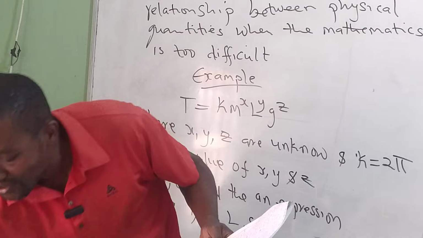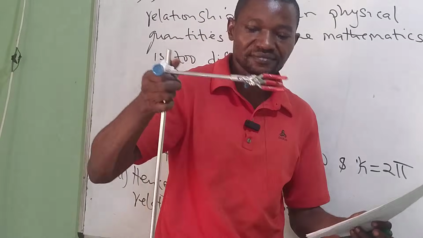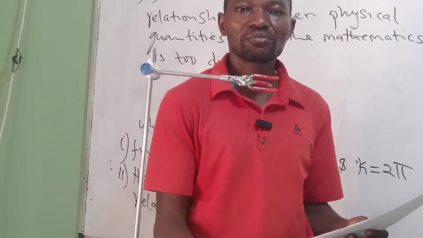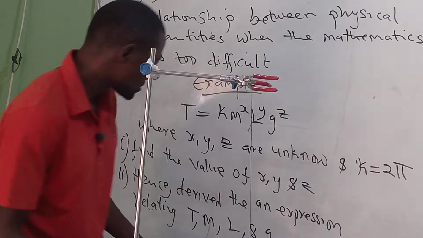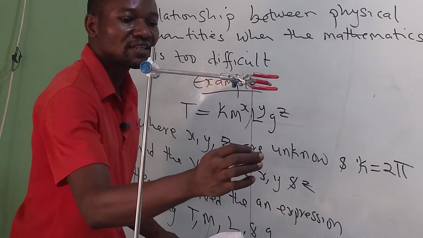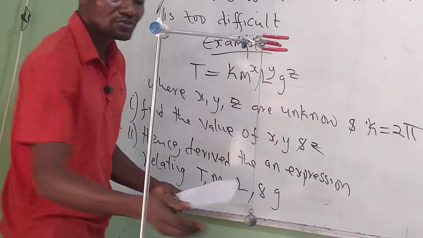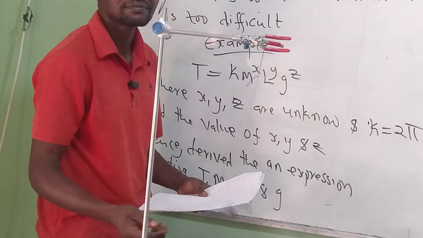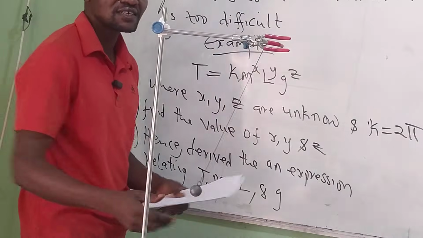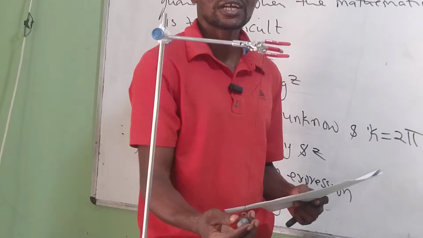So the equation is something like this. You have a pendulum bob of mass m, the length of the thread, then the period of oscillation as displayed, and the acceleration due to gravity.